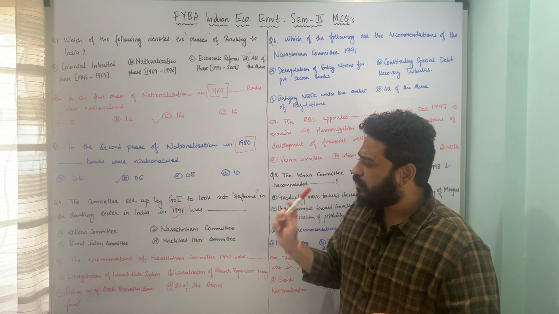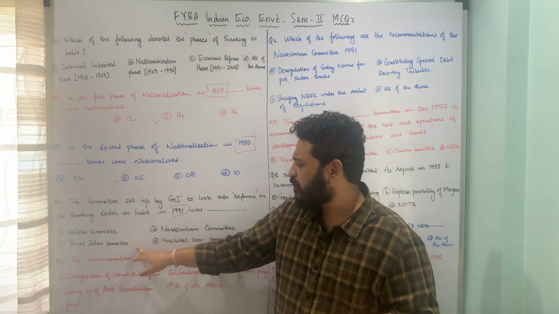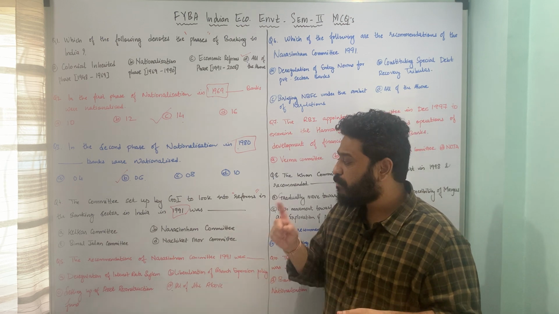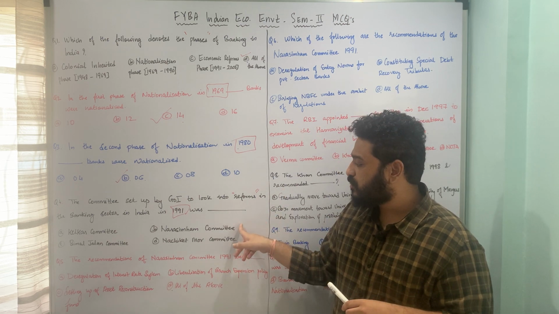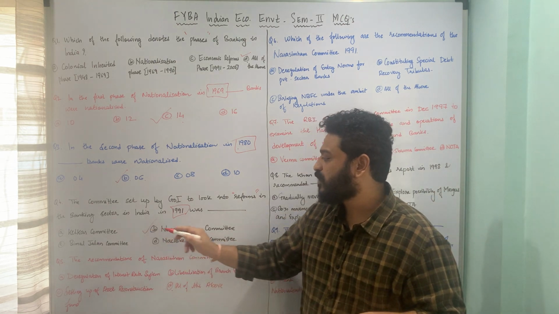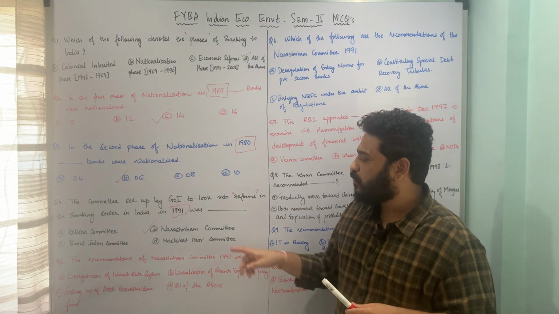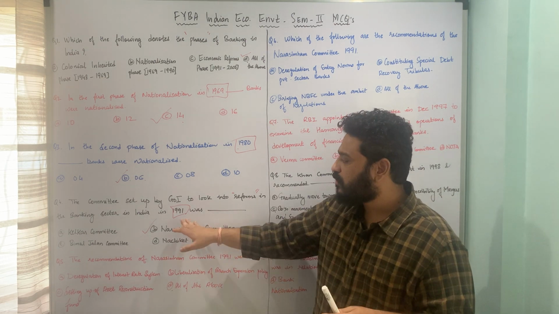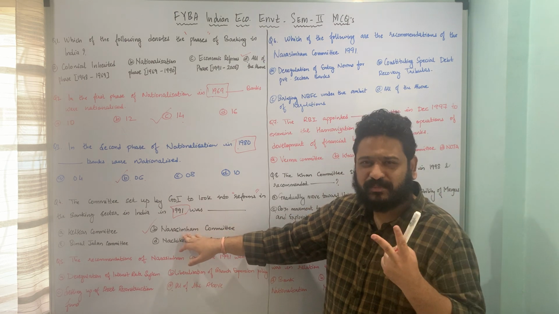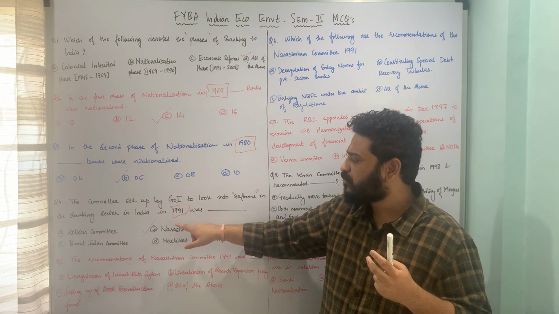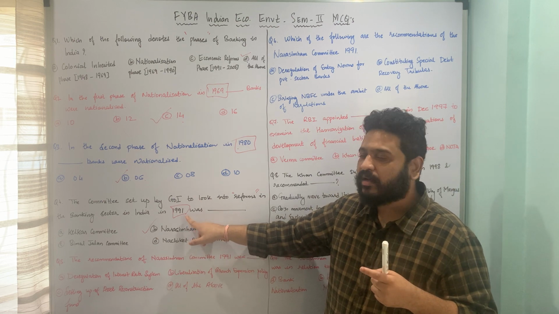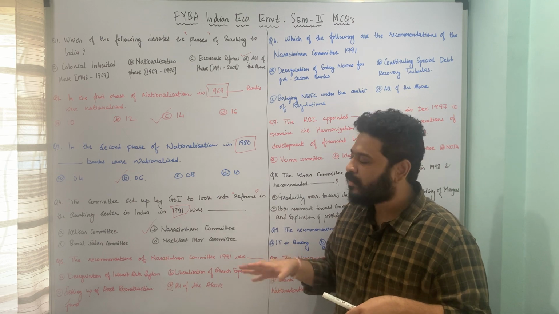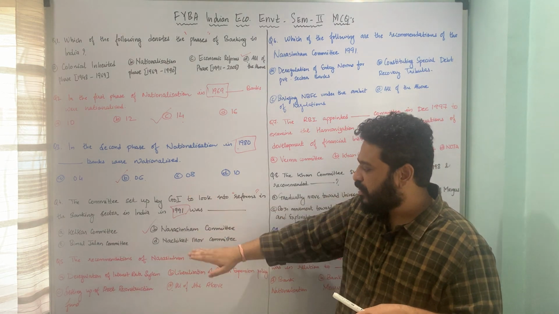Here, these are in a sense all from banking sector reforms itself, but the one which was in 1991 was the Narsimham committee, and therefore option B, the Narsimham committee, is the correct answer. Let us not get into whether it was committee 1 or 2, but the Narsimham committee was set up twice by the government of India. So this is the first one. The first one was in the year 1991, and it was to look into reforms in the banking sector in India. So I hope this question is clear. Let us now move to the next one.